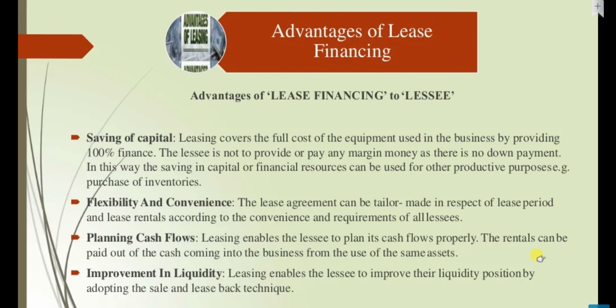Flexibility and convenience: the lease agreement can be tailor-made in respect of lease period and lease rentals according to the convenience and requirement of the lessee. Planning cash flows: leasing enables the lessee to plan its cash flows properly. The rentals can be paid out of the cash coming into the business from the use of the same assets. Improvement in liquidity: leasing enables the lessee to improve their liquidity position by adopting the sales and leaseback technique.